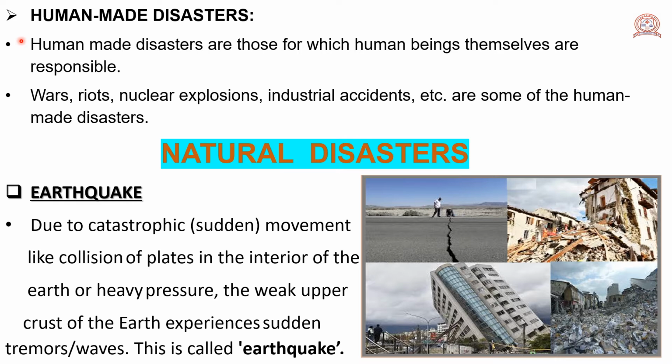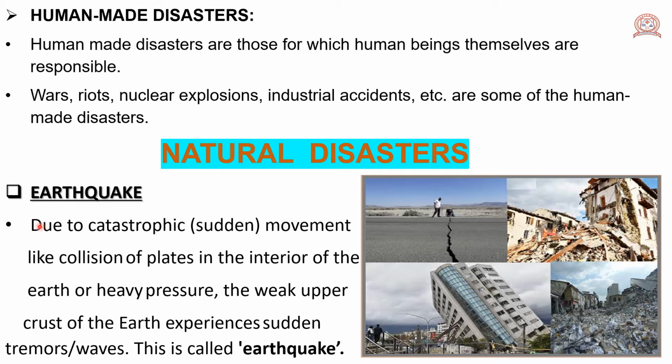Human-made disasters. Human-made disasters are those for which human beings themselves are responsible. Means only the human beings are responsible for human-made disasters like wars, riots, nuclear explosions, industrial accidents, etc. are some of the human-made disasters. In this chapter, we shall study some of the natural disasters in detail. First one, earthquake.